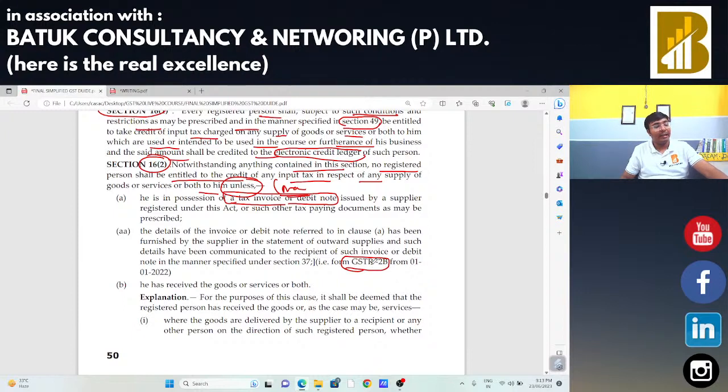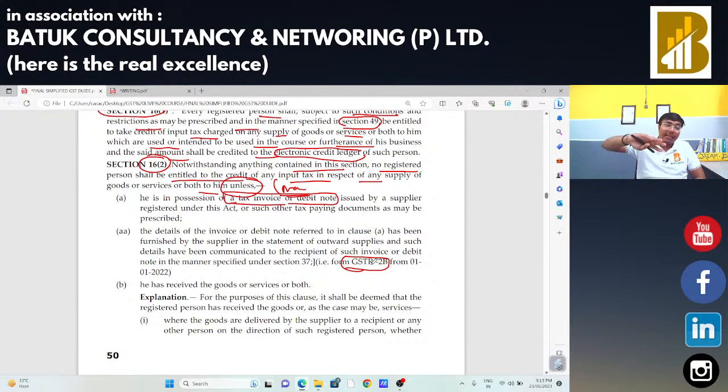If the same is not available in my GSTR 2B return, in that case, I am not eligible to claim the input tax credit. So the first condition is that I have the invoice or debit note. Whenever we are going for the departmental audit, we need to check that if someone is going to claim the input tax credit, the invoice is available with that person or not.